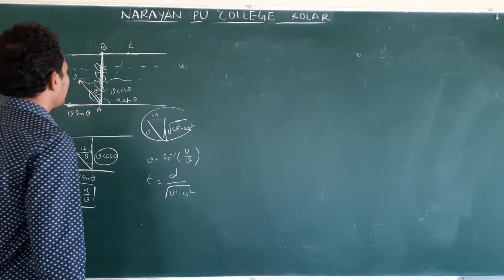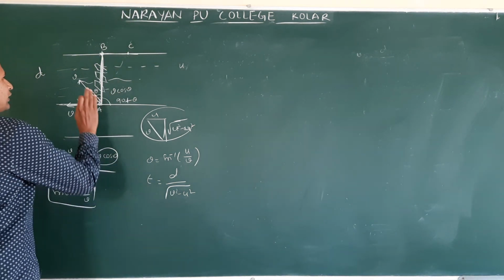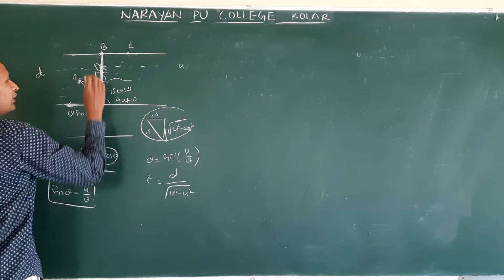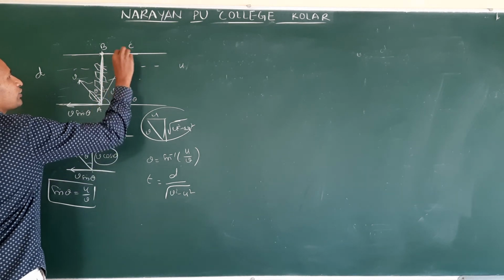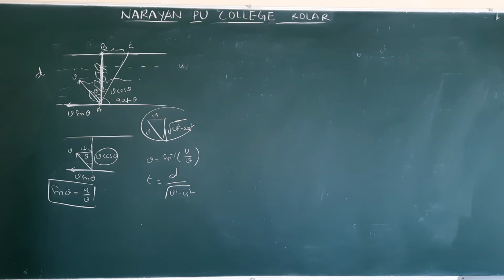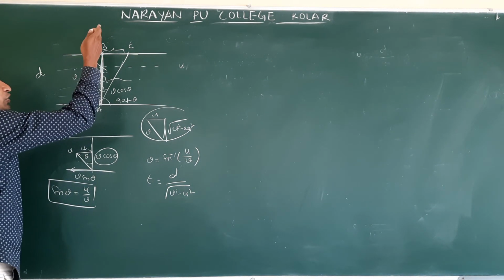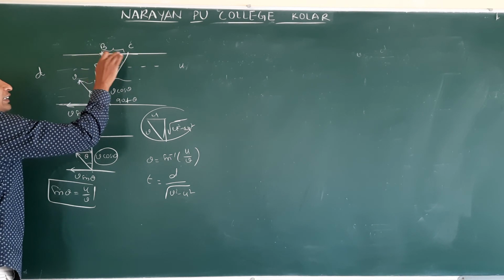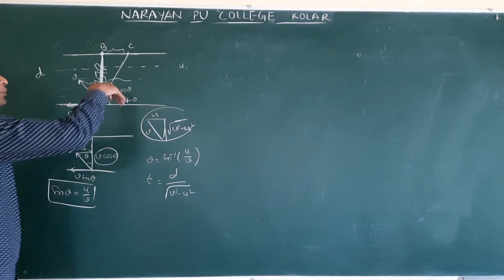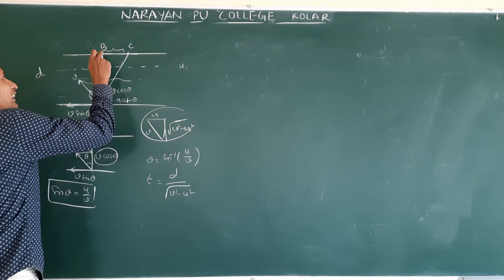Shortest time means the minimum time he takes to reach the opposite bank. For that, there is no need to start in this direction. He will start exactly straight. Due to the flow, he reaches C. This we call a drift. Okay. So in the shortest time, he will not reach the exactly opposite point, but he will reach the opposite bank away from the exact opposite point. Clear? Understand? In the shortest time, he will reach the opposite bank. But the problem is, he will not reach the exactly opposite point.